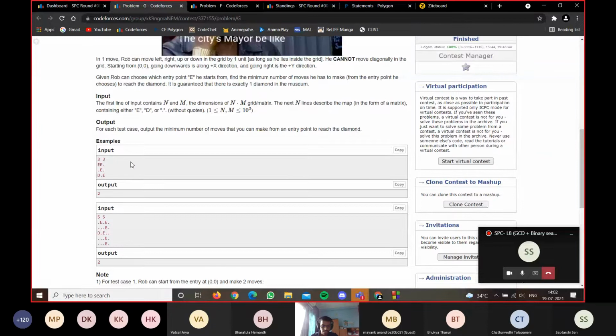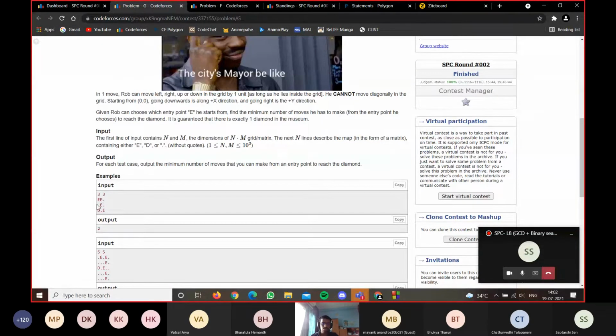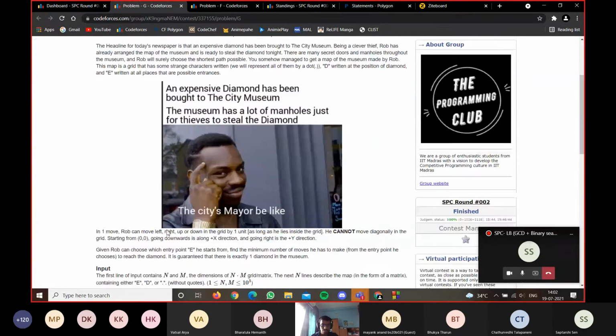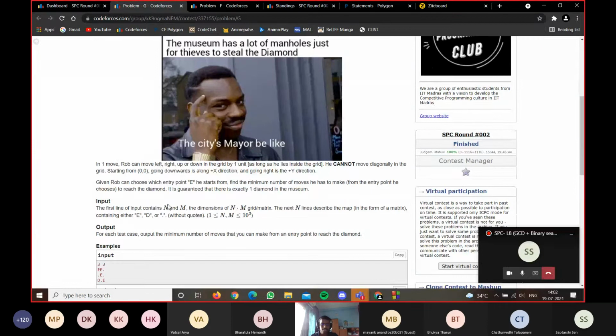Once I have stored the diamond, I can again go through the matrix and find the distance between this point and that point, right? The way we have defined a move is we can either move left, right, up or down.